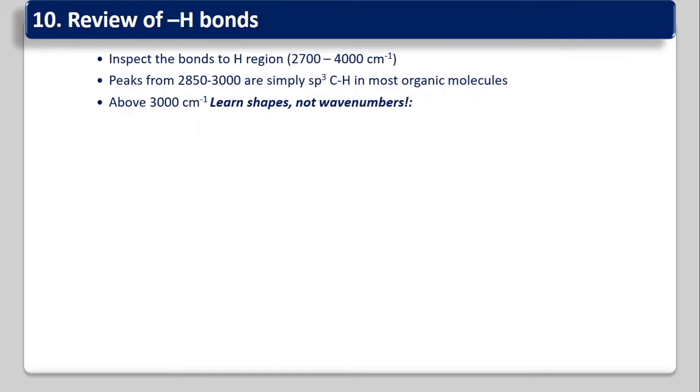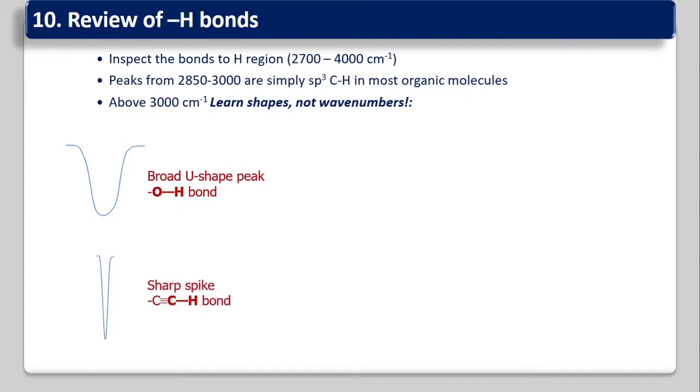What is the shape of that H? You can identify what is the functional group present in the molecule by the shape rather than the wave numbers. For example, if you are getting a broad U-shaped peak in between 3200 to 3500 centimeter inverse, then that is OH broad. That broadening of the peak is because of the hydrogen bonding.